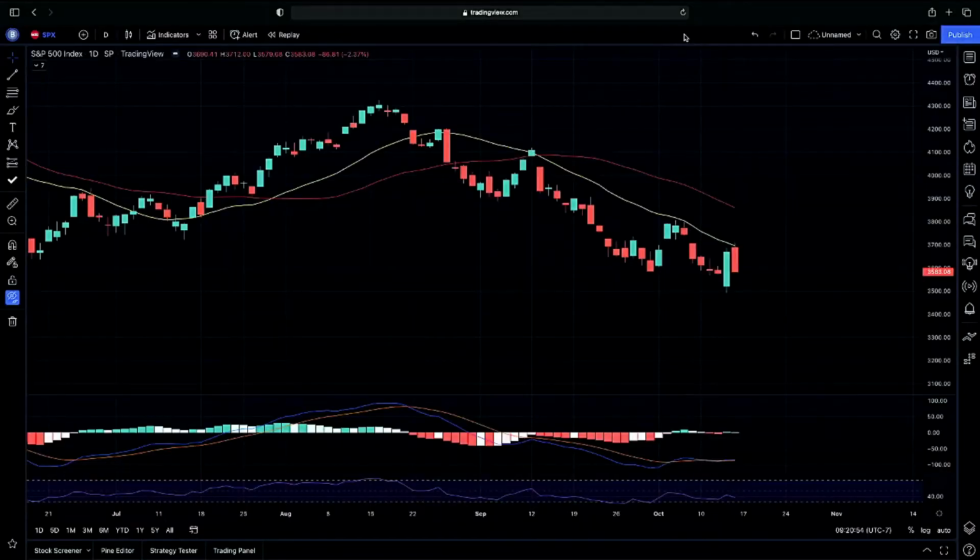So I'm going to go over the S&P 500 with you guys again. This is the SPX. I usually go over the SPY typically every single day during the week, but I'm going to go over the SPX.